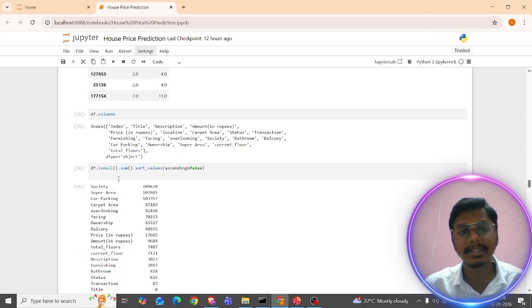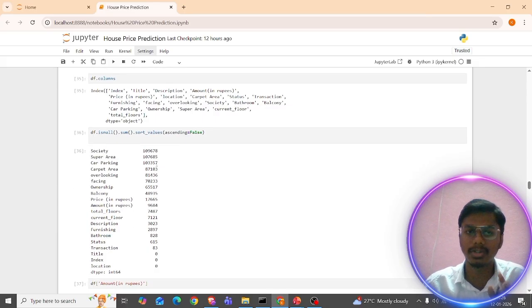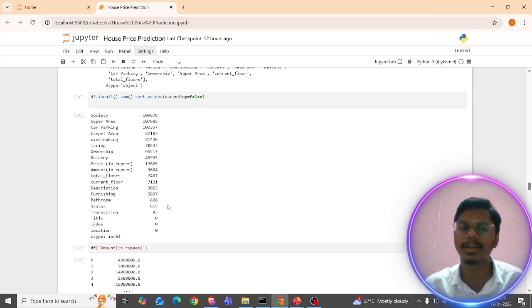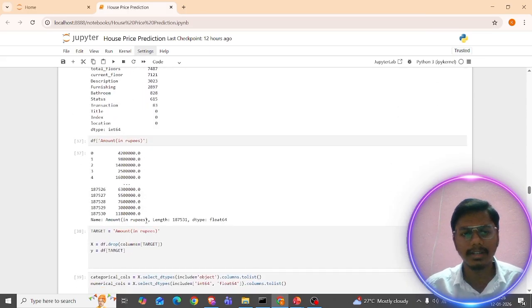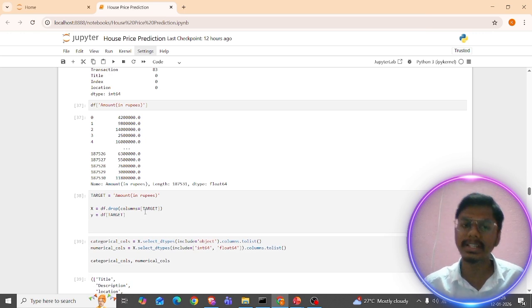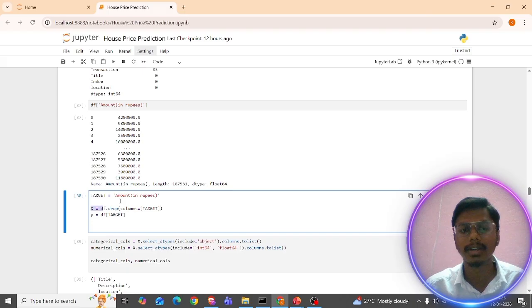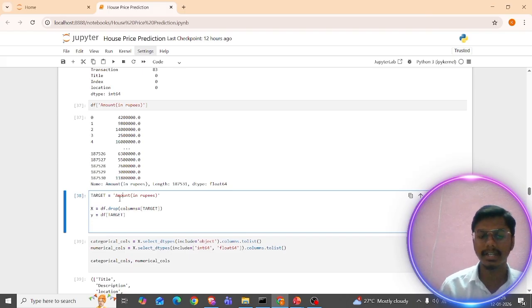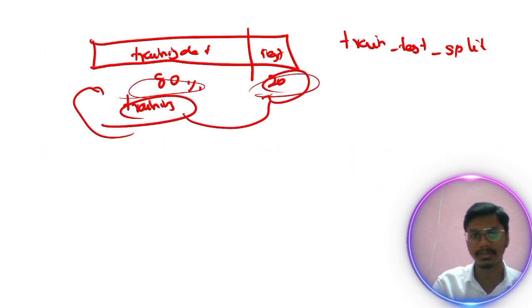So now if I see df.nunique, I can get the total number of unique values. So likewise these are the columns I'm having. Again I want to delete this column, right? We want to predict the values. So how can we predict? X is equal to df.drop of the main target column, the target column. So let me explain this.